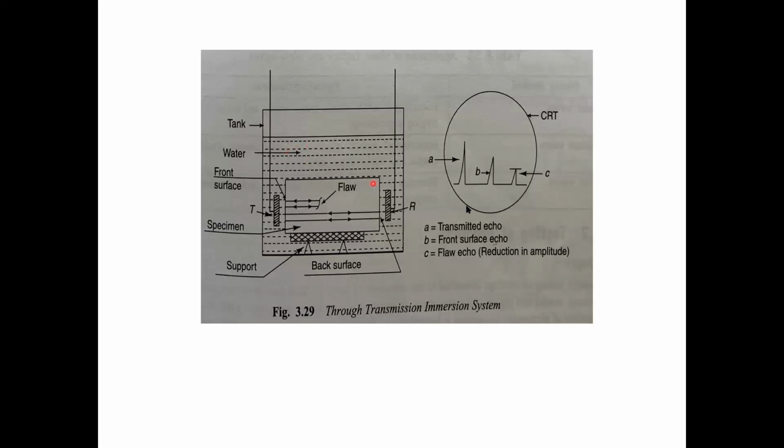See this, this is the through transmission method in immersion mode. Here we have a transmitter and receiver, both underwater. Water separates the workpiece and the probe. There is no direct contact between the probe and the workpiece, so we can avoid damage to the probe. See this, here A is the transmitted echo, C is the flaw echo, and B is the front surface echo. Here we have water in front of the object, which means there is a gap between the probe and the object, filled with water. This causes some echo, that is the front surface echo in immersion mode. The third one is the echo due to the flaw.